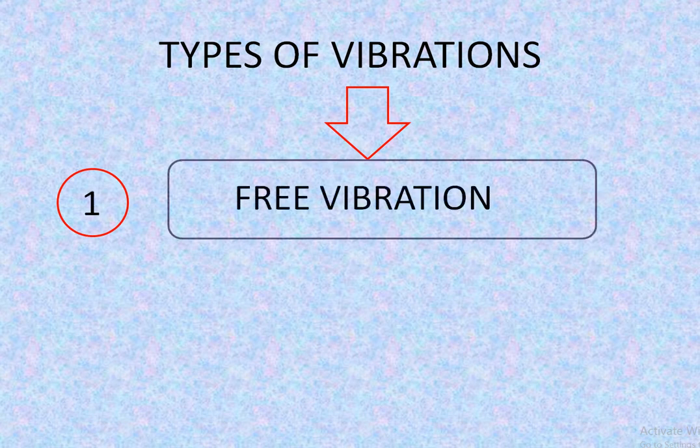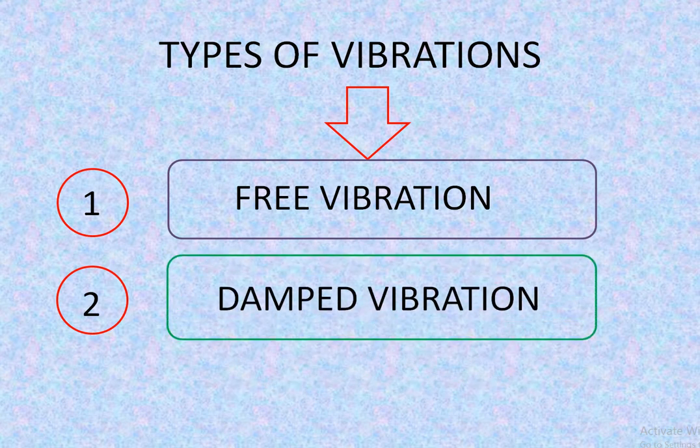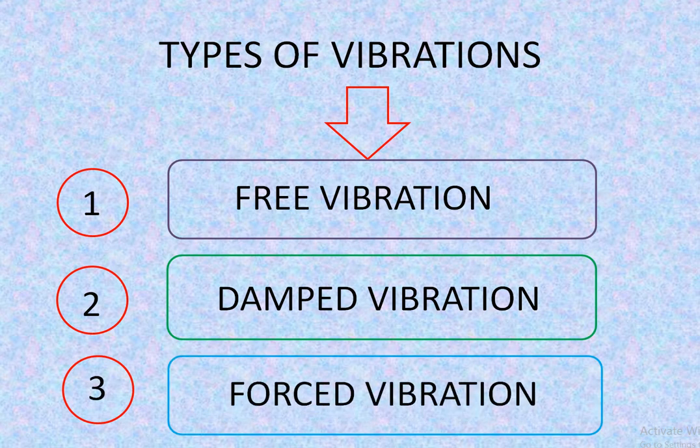Now, types of vibrations. Basically there are three types of vibrations. First, free vibration. Second, damped vibration. Third, forced vibration. Today we are going to see free vibration.